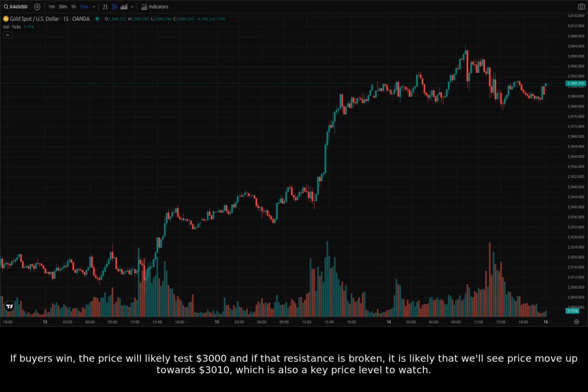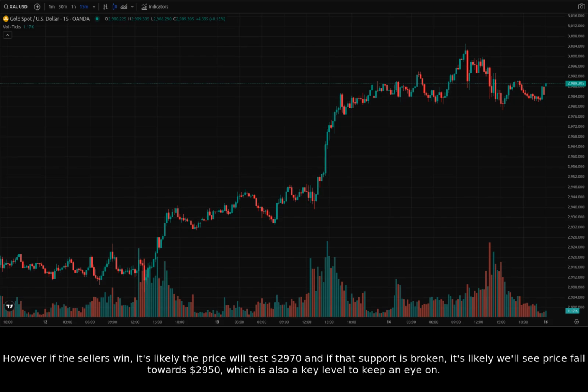If buyers win, the price will likely test $3,000, and if that resistance is broken, it is likely that we'll see price move up towards $3,010, which is also a key price level to watch. However, if the sellers win, it's likely the price will test $2,970, and if that support is broken, it's likely we'll see price fall towards $2,950, which is also a key level to keep an eye on.